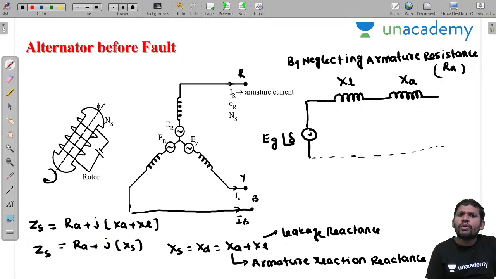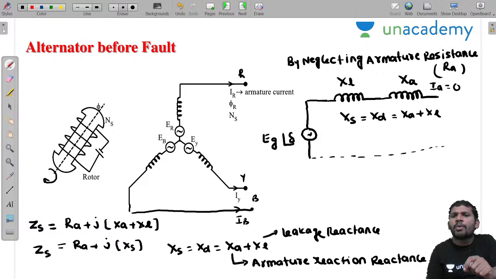This XL is equal to the leakage reactance. Now what is this total? This total XS, which is also equal to XD, the synchronous reactance or direct axis reactance, is equal to XA plus XL. Here I am not assuming any load, that's why no load current. What is the armature current under no load condition? The armature current is equal to 0. Here I am not connecting any load. There is no closed path here. Understood? Armature current equal to 0.